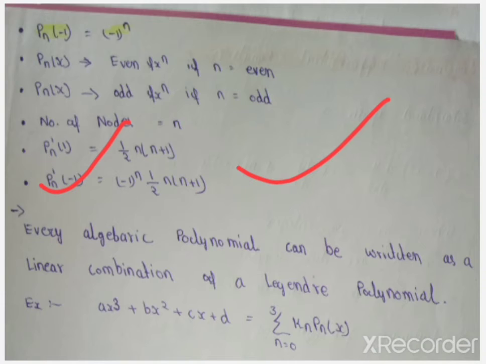Every algebraic polynomial can be written as a linear combination of Legendre polynomials. Means all algebraic polynomials can be written in Legendre polynomials. For example, a x cube plus b x square plus c x plus d is written in Legendre polynomials as summation n from 0 to 3 of k n into Pn(x). It is a Legendre combination.